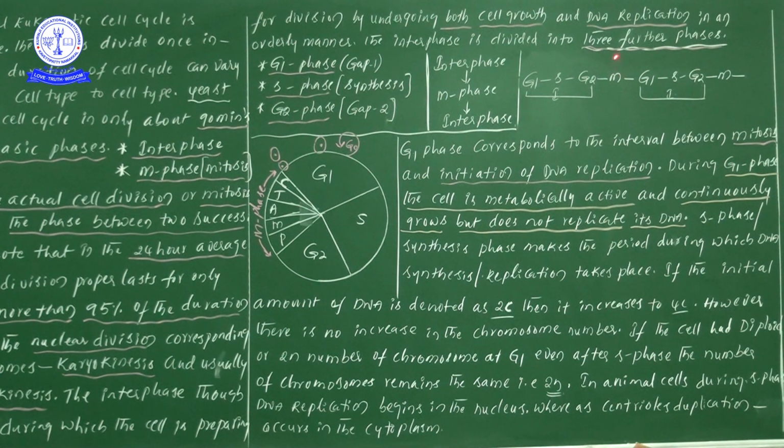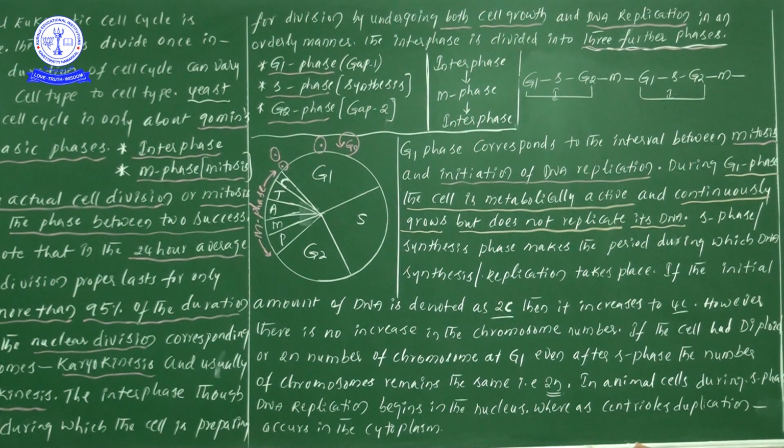Now, the point I am asking you to remember is, suppose you take interphase. For our convenience to study, we divide that interphase into 3 further phases. Say along with me: the first one is G1, the second one is S, and the third one is G2. G1 is nothing but gap 1, S is nothing but synthesis, and G2 is nothing but gap 2. Now, let me explain in depth.